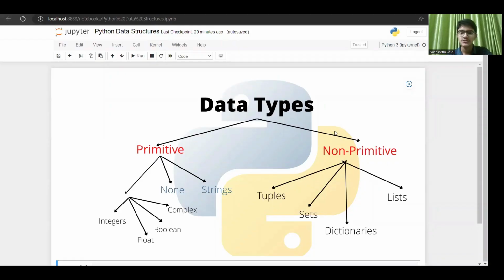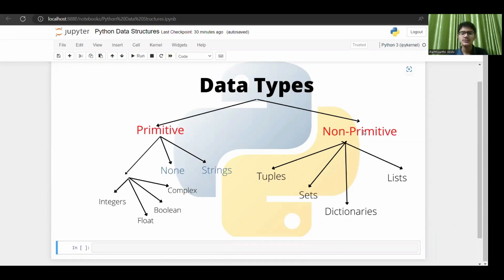In this video, we'll be discussing lists and tuples. So let's get started. In this video, we'll be discussing the non-primitive data types in Python. In one of my previous videos, we had discussed the primitive data types. If you do not know about them, do check it out now, because it is very essential for this video. So in this video, we'll be discussing non-primitive data types, lists and tuples. We'll be covering sets and dictionaries in the next video.